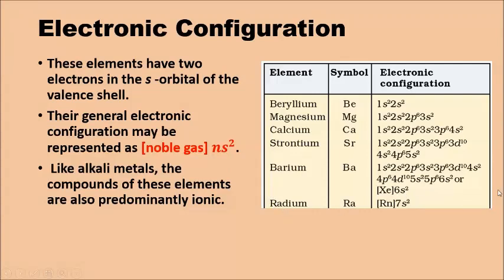The next one is radium, where we have written radon as the noble gas, and then the outermost shell 7s2. So what is the peculiarity? You can see here the outermost shell is every time complete. That is, S has a total of 2 electrons with opposite spin: 2s2, 3s2, 4s2, 5s2, 6s2, and 7s2. It goes on according to the period.